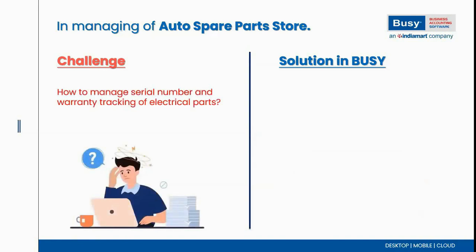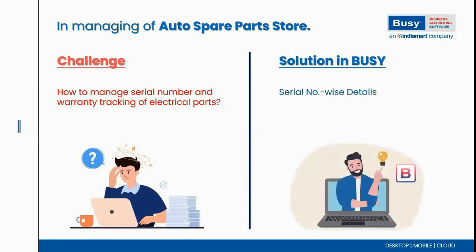Third, how to manage serial number and warranty tracking of electrical parts. If you are dealing with or selling any electrical parts, then you need to manage a certain serial number for those electrical items as well as the warranty. So don't worry about that. We have a solution in Busy to manage it through serial number wise details. In Busy, we are giving an option to maintain item serial numbers, through which you can easily track the warranty of your particular items along with the serial number.